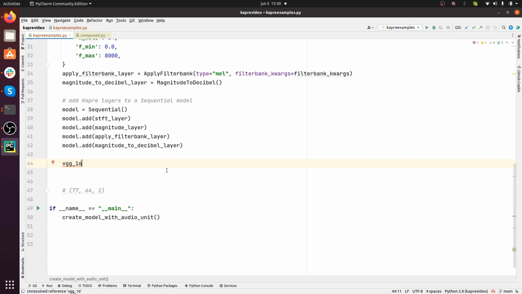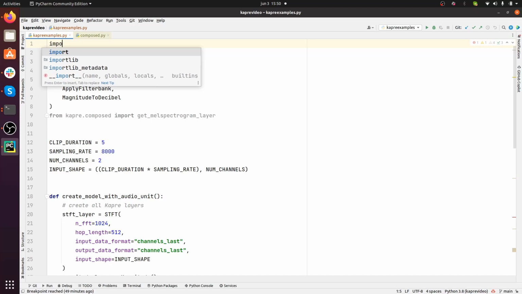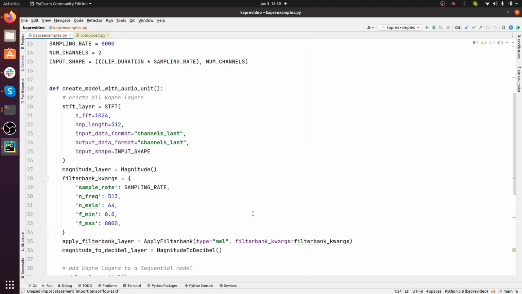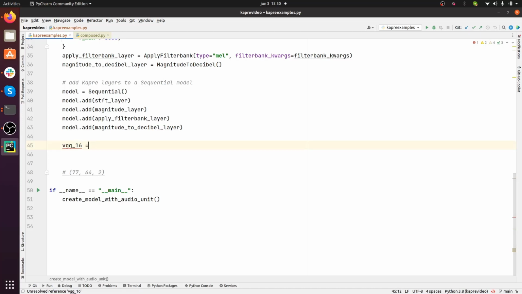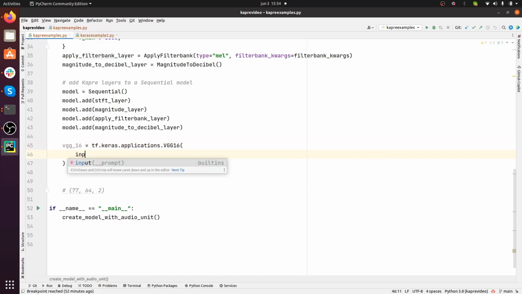For that, we need to import TensorFlow as tf, and here we'll use tf.keras.applications.vgg16. First, we have to pass the input shape, and the input shape is equal to this tuple here.